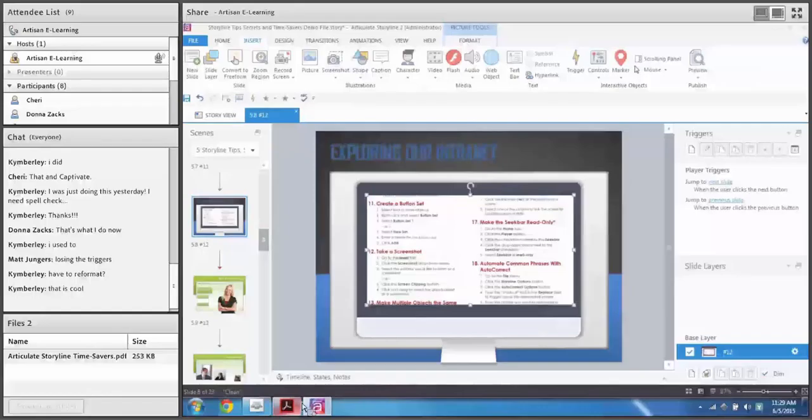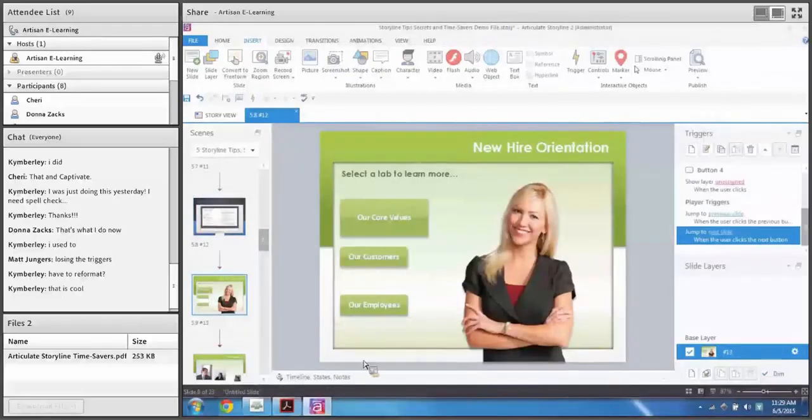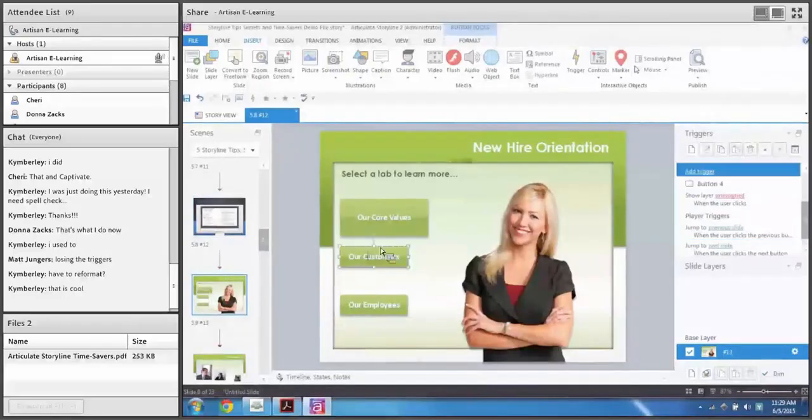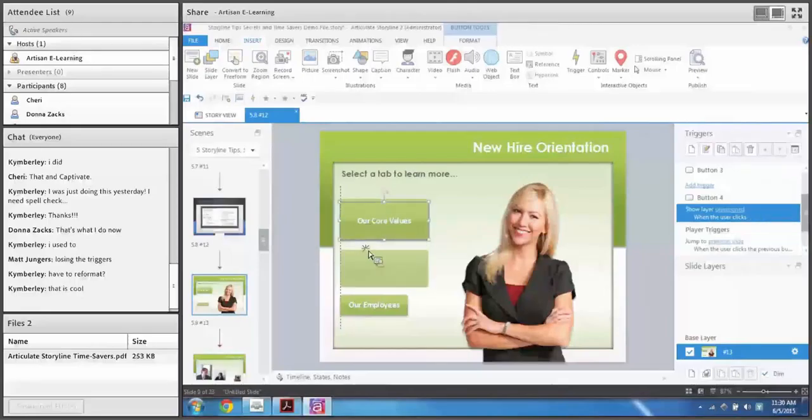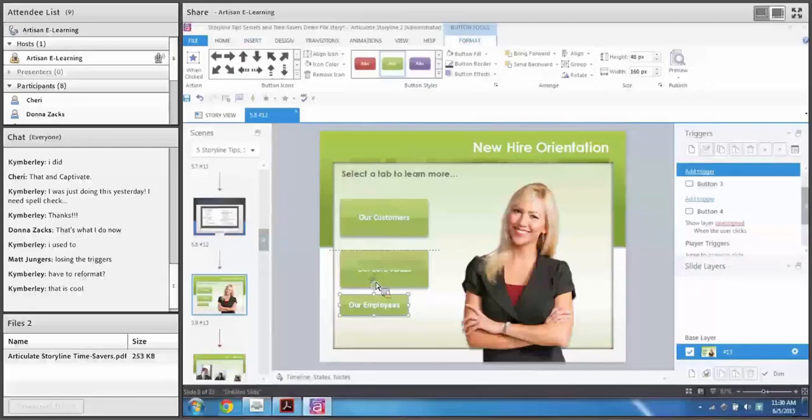Okay, number 13, another simple time-saving feature. Make multiple objects the same height, width, or size. So again, if you're like me in Storyline, you have 3 buttons here. You want them to be the same size. You might have been like me, and obviously you can scale it to make it the same size. But you might have been like me, and you line it up on top of one another like this, and then try to scale it so it's the same width and same height, and then move it down here and do the same thing there, and then do the same thing to this button. You put it up here.